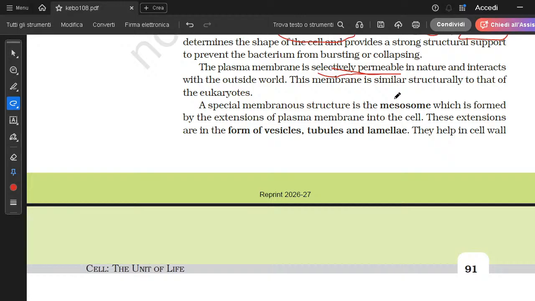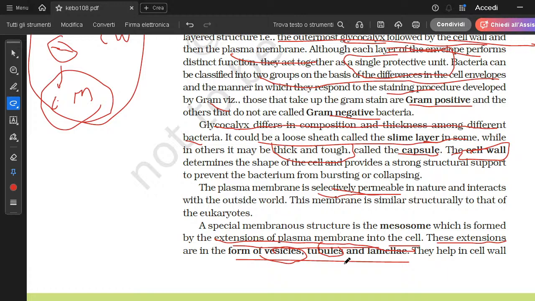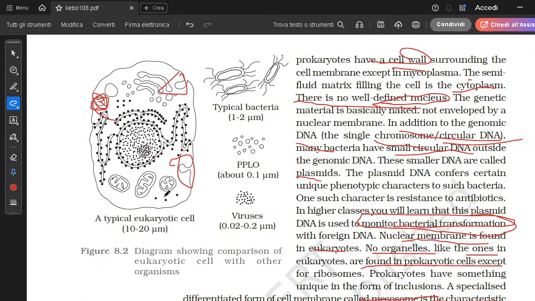And now we are going to study about mesosomes. As I told you, mesosomes are very important extensions of the plasma membrane into the cell, meaning infolding of the plasma membrane into the cell. These extensions are in the form of vesicles, tubules, and lamellae. There are three sorts of mesosomes. Vesicles, like this one which is almost a vesicle. And tubules, like this one, which is a very long tubule inside.